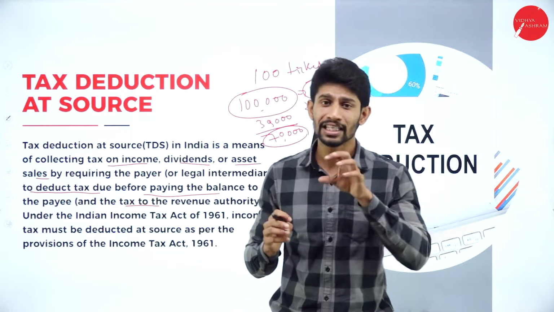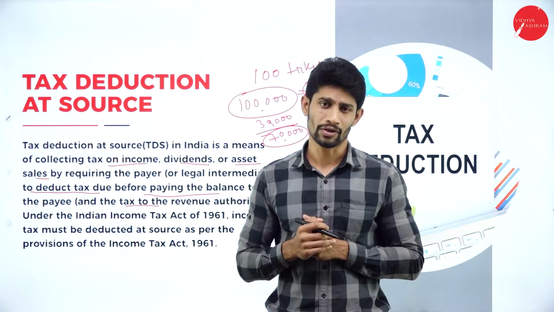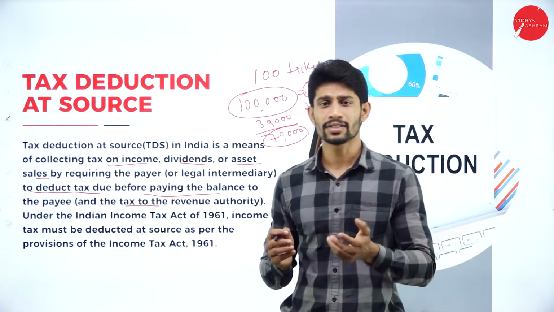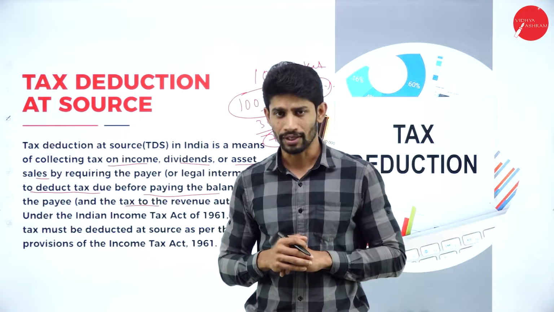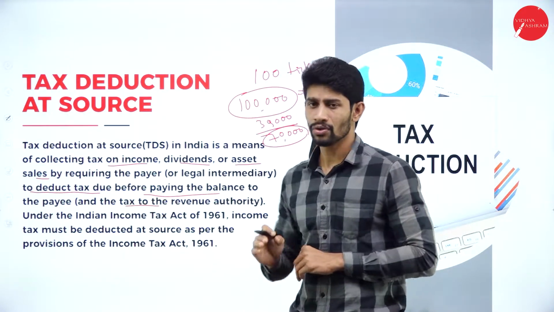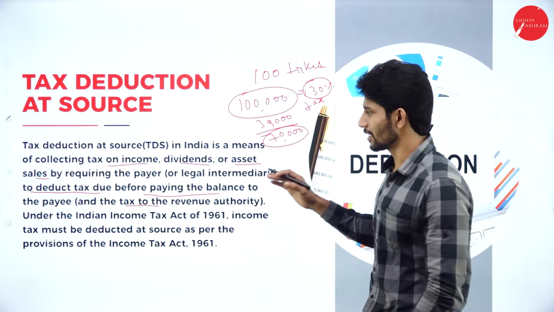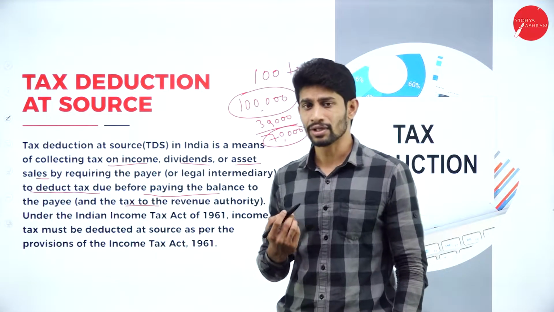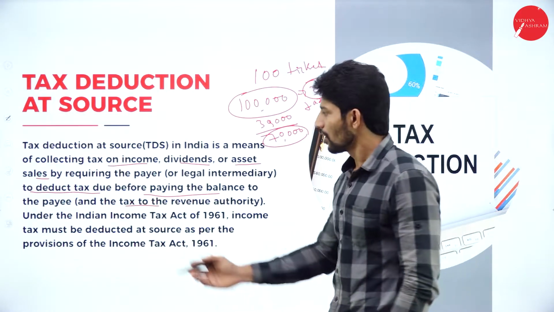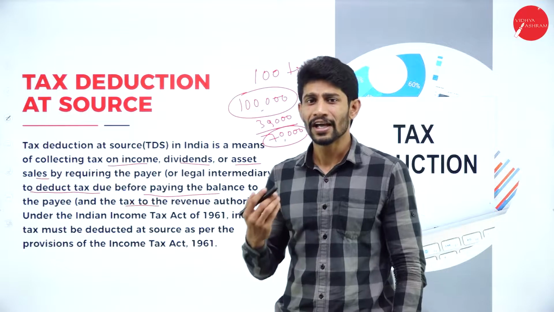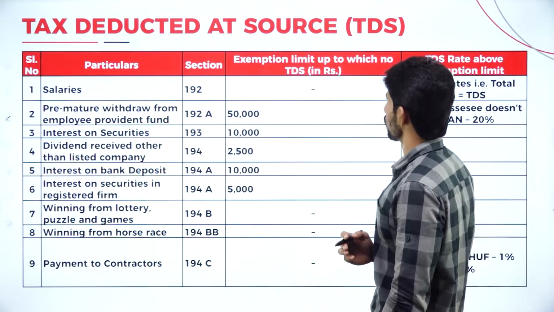That person is supposed to deduct the tax and remit it to the tax authority. For example, horse race. The organizer of horse race is liable to collect the tax of 30% and remit it to the tax authority. So this is how this TDS works. As per the provisions given by Income Tax Authority of 1961, we are supposed to deduct the TDS on certain incomes, like casual income, dividends, interest received or sale of any assets. On those incomes, the TDS will be deducted. And the tax deducted at source, the TDS.